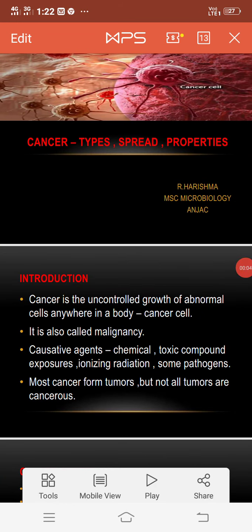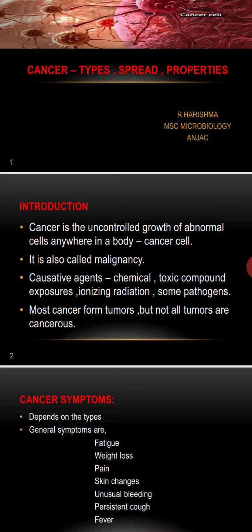So today's topic is about cancer and its types, how it is spreading, and the properties of cancer cells. So we know cancer is uncontrolled growth of abnormal cells anywhere in the body. It is also called malignancy. A normal cell is differentiated from a cancer cell in that in the case of a cancer cell, the cell repair mechanism will not work, and the cancer cells will deviate from all the characters of normal cells and become cancerous.